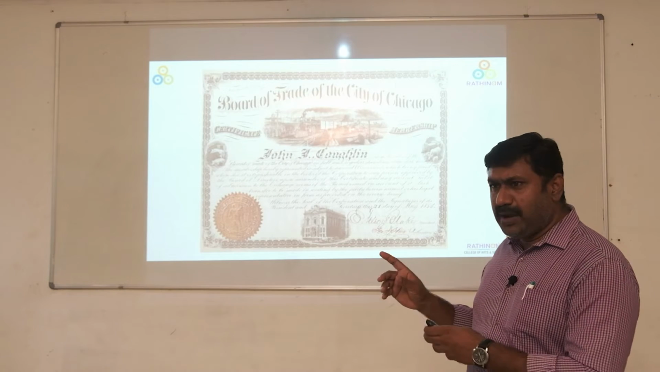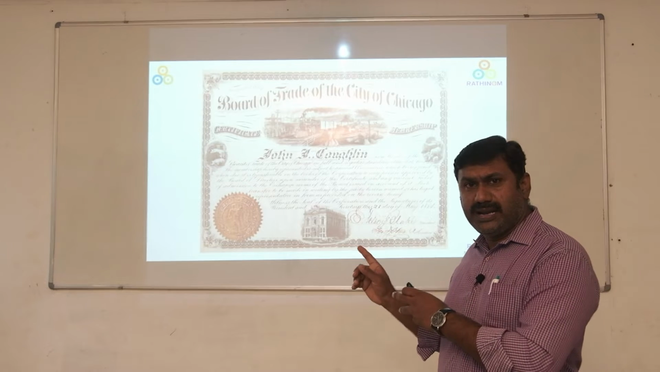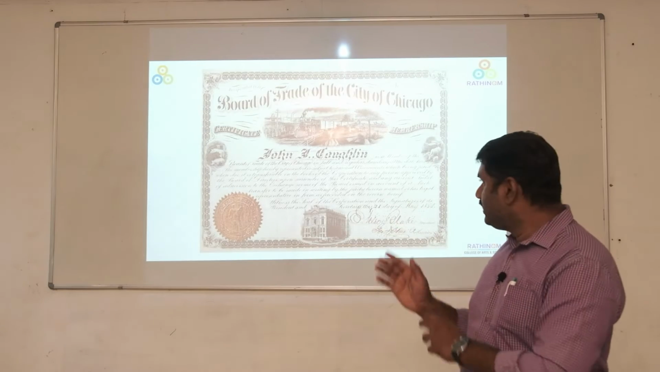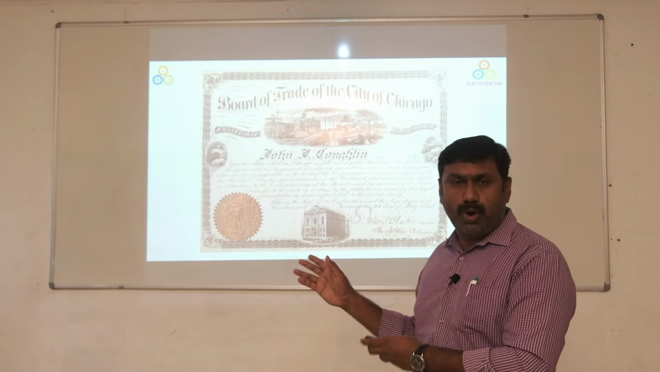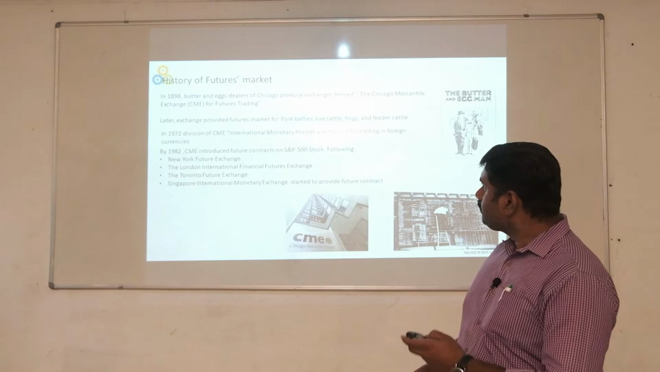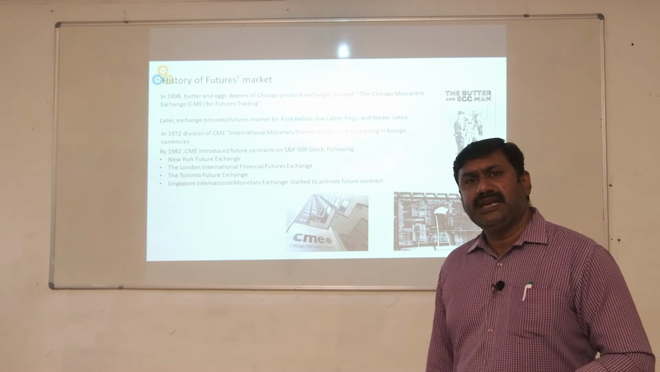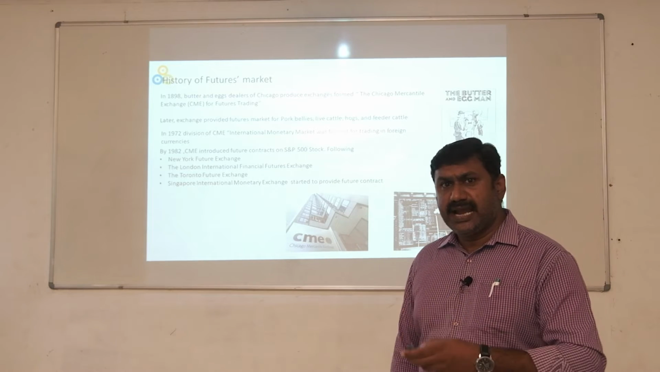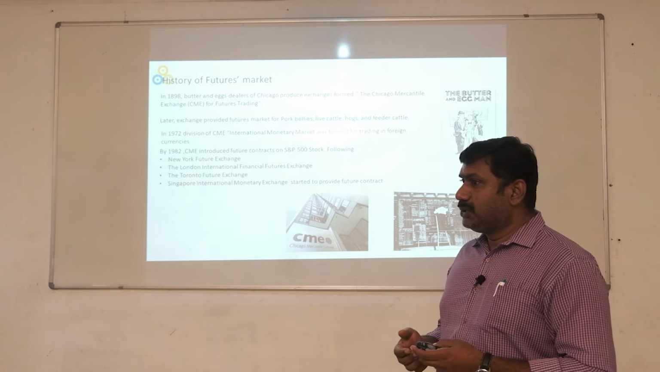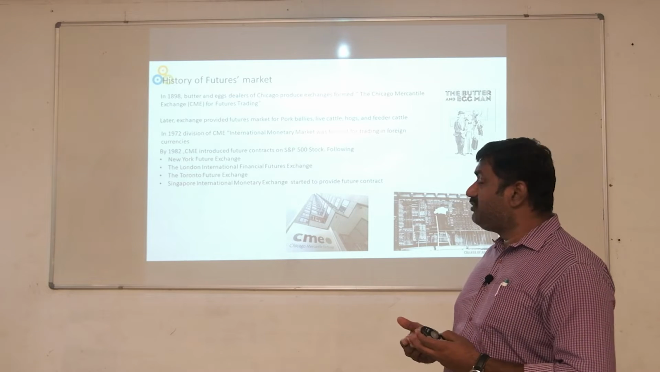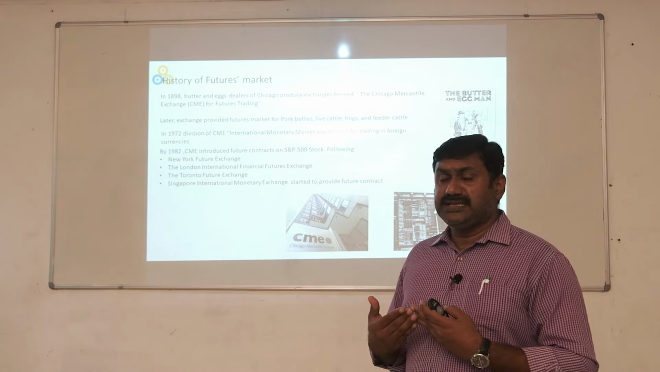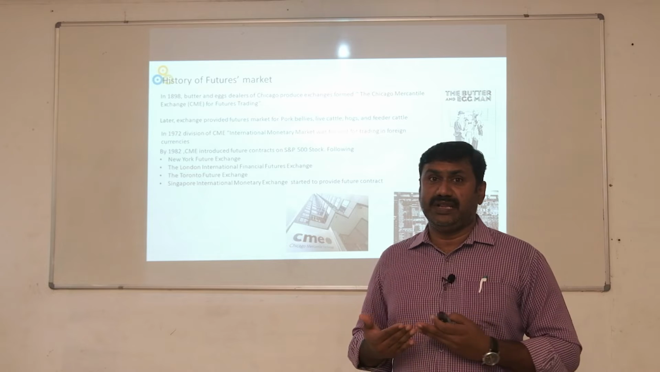Now, this is one particular derivative contract market trader's certificate. This certificate is available online. Anybody can go through it, download it and see it. Then, when derivatives started and were widely accepted by people in 1898, butter and eggs were being traded in the Chicago market. That is, we can say, the primary evidence we have for derivative contracts.